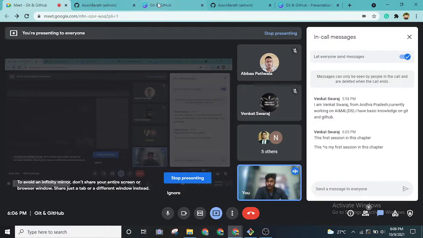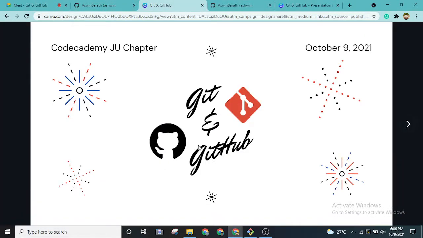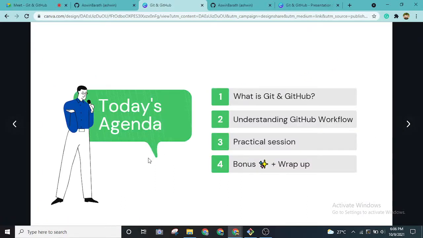I hope my presentation is visible. Yes, okay, cool. Let's start this session. This is our today's agenda. We'll be going through what is GitHub, understanding the GitHub workflow, and we'll also have a practical session. Finally, before wrapping up, I'll give you some bonus tips on how you can improve your GitHub account as well.